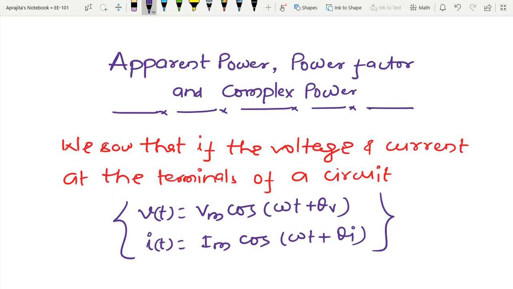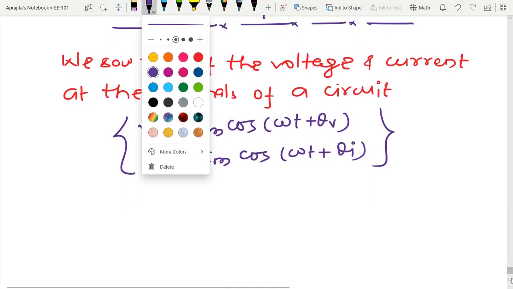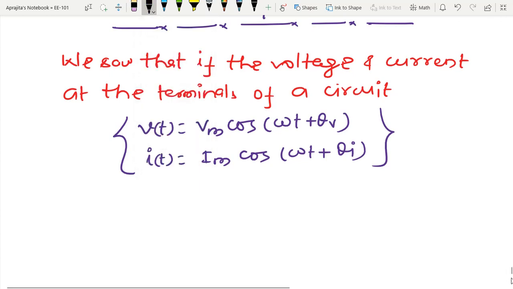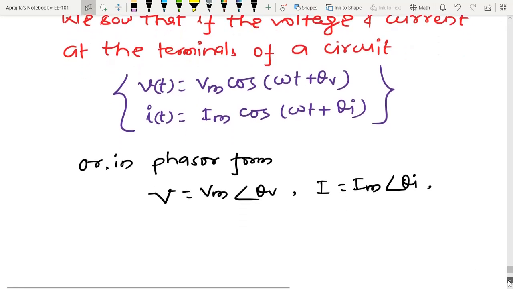So in phasor form I can rewrite like this: for V I can define Vm and theta v, collecting the magnitude and phase angle, and I equal to Im and phase angle theta I. And I can also write the average power like this.